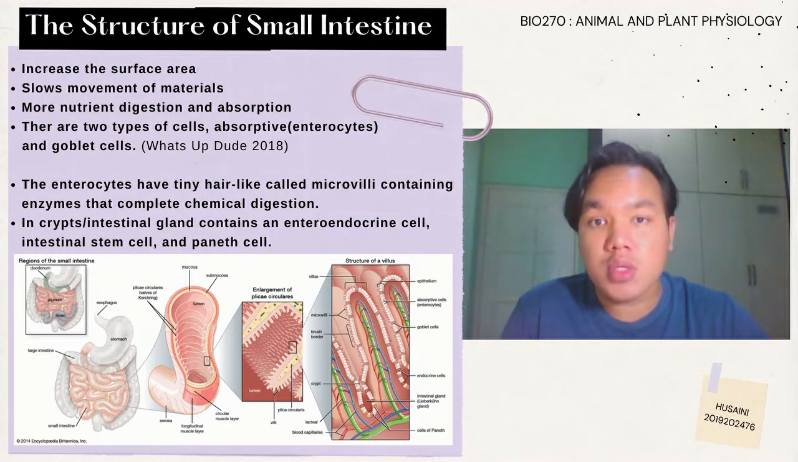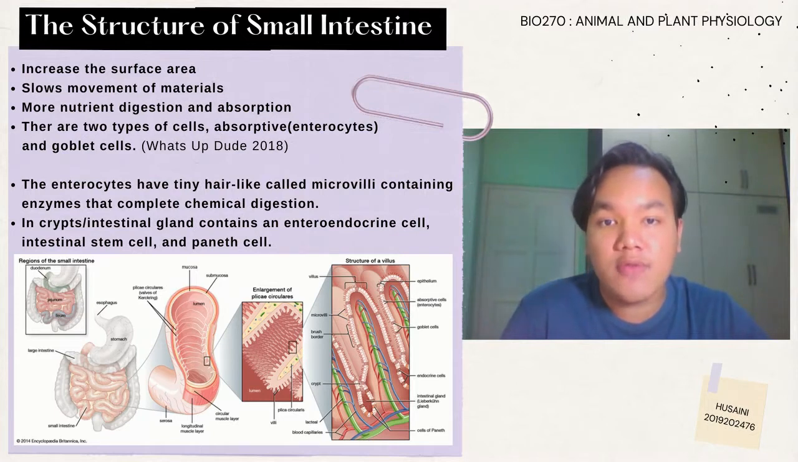These folds are more numerous in the duodenum and jejunum, and they increase the surface area, which slows down the movement of materials from the stomach, and also provides for more nutrient digestion and absorption. The small intestine has finger-like projections called villi. Each individual villus contains a rich capillary network as well as a lacteal, which is a lymphatic capillary. The blood capillaries absorb most of the nutrients, and the lacteal absorbs lipids or fats and lipid-soluble vitamins.